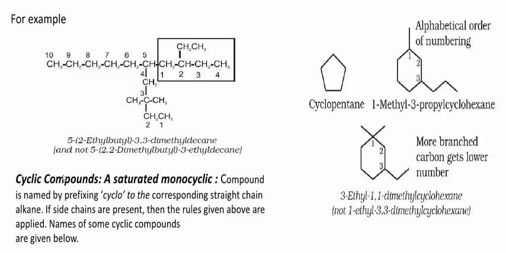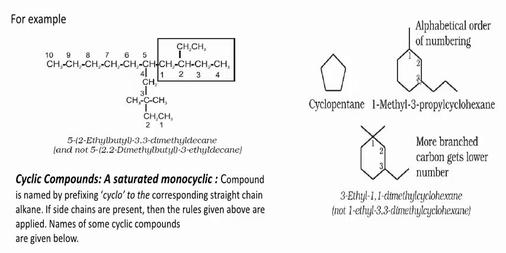Cyclic compounds. Next, another concept, cyclic compounds. A compound is named with the prefix cyclo. Remember students, this is very important. While writing the name, especially the IUPAC name, of cyclic compounds, the prefix word contains cyclo. Therefore, if you take this example, it contains 5 carbon atoms in a cyclic ring structure. Therefore, the IUPAC name is cyclopentane.